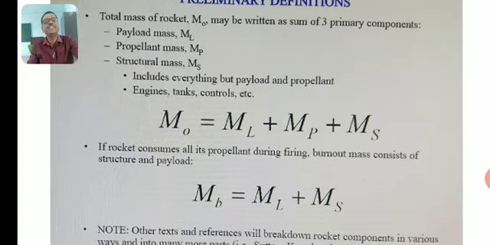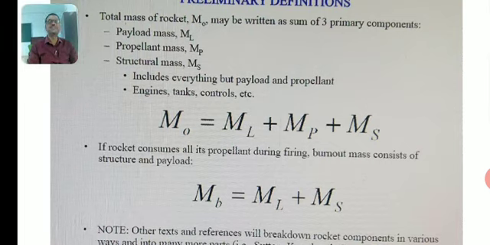Let us see certain definitions. The mass of the rocket, M0, may be written as the sum of three primary components: payload mass ML, propellant mass MP, and structural mass MS, which includes everything but the payload and the propellant, such as engines, tanks, controls, etc. That means M0, the total mass, is equal to ML, the payload mass, plus MP, the propellant mass, plus MS,